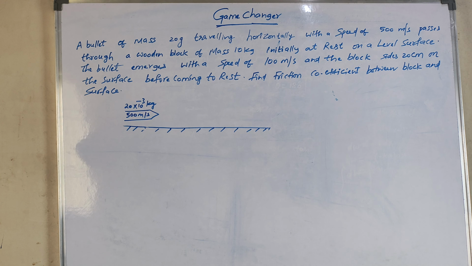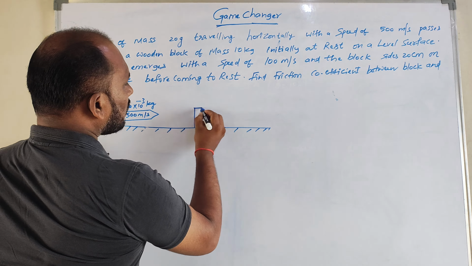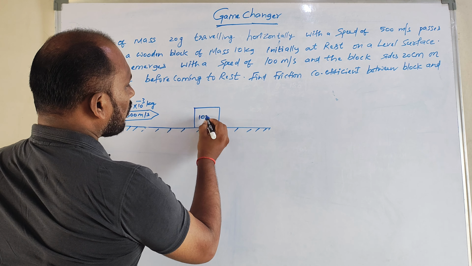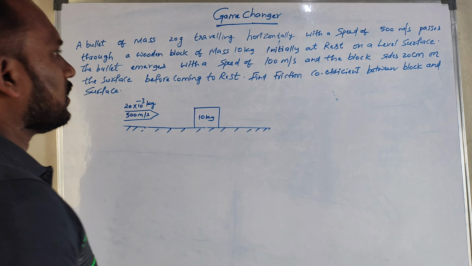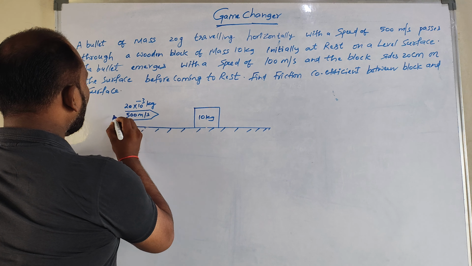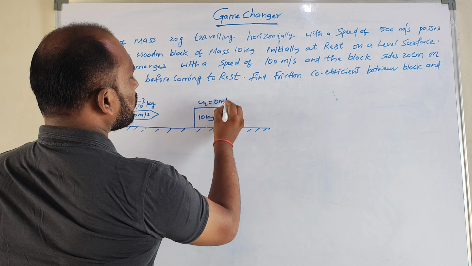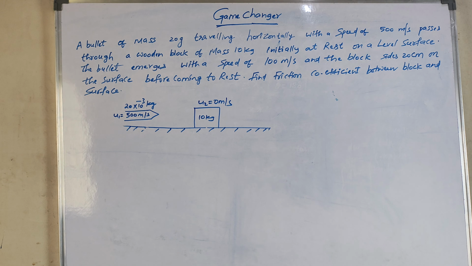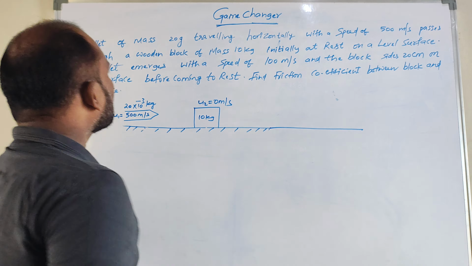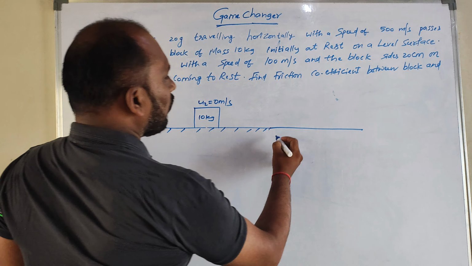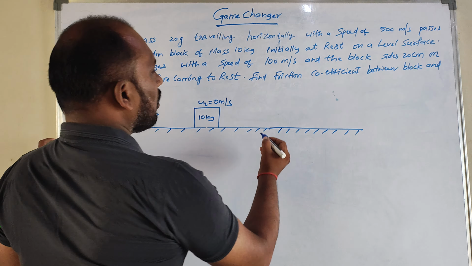The bullet at 500 meter per second passes through a wooden block of mass. We have put a block here. Let us assume a block of 10 kg mass initially at rest. Let's see, guys, let us say this is u1, and u2 is the block at rest, that is 0 meter per second. And on a level surface the bullet emerges, understand the term emerges, which means a collision happens between this bullet and this wooden block.